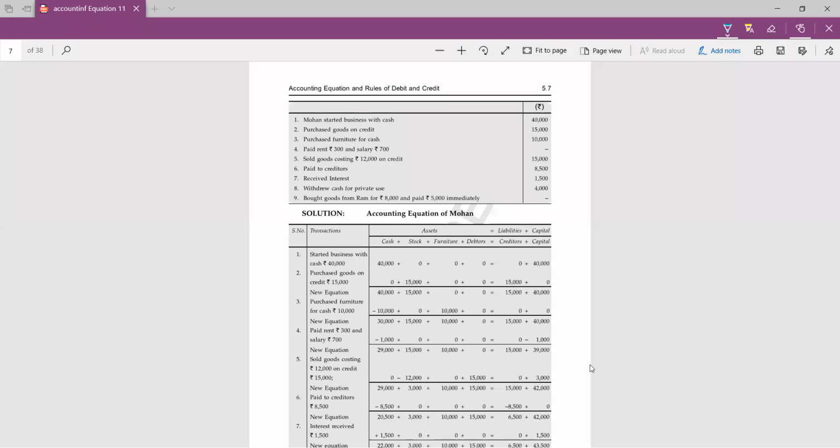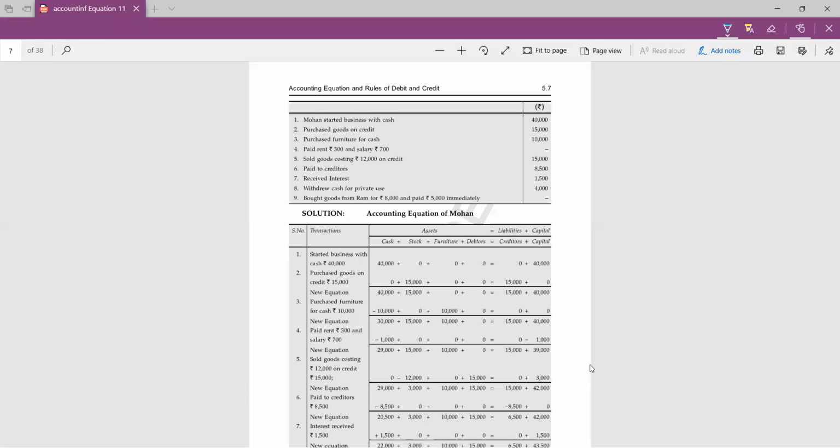Now next, sold goods costing rupees 12,000 on credit. Whenever we are selling goods on credit, which two accounts will be involved? Stock and debtor. Yes, very good. Stock we already have. You can see at the top of the accounting equation, assets equal to liability plus capital, and in assets till now I have written cash, stock, furniture, debtor. Four assets till now.